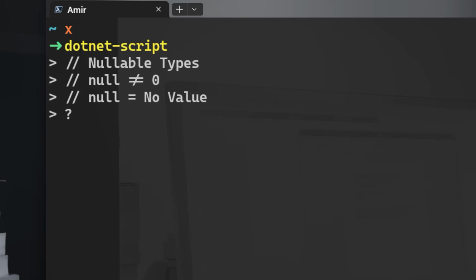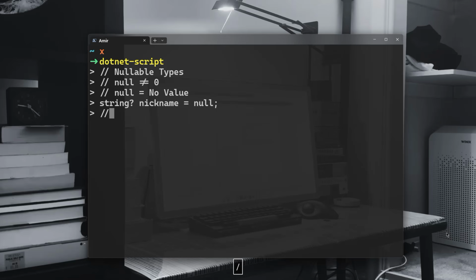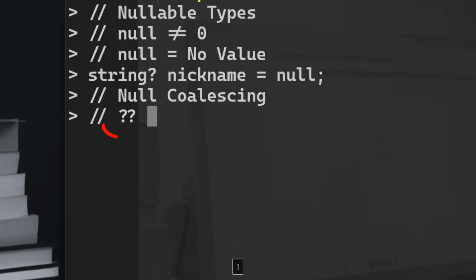So basically in your application you want to check out if one side of your equation contains null or not. So you can do like the following: string with question mark. In this case the nickname is null. Also, there is something called the null coalescing. I'm not sure if I'm pronouncing it properly or not. Coalescing, right? So null coalescing uses actually double question mark. The double question mark actually is the null coalescing operator. It uses the left value if it exists, otherwise use the right value.